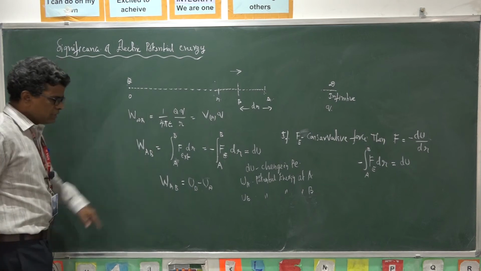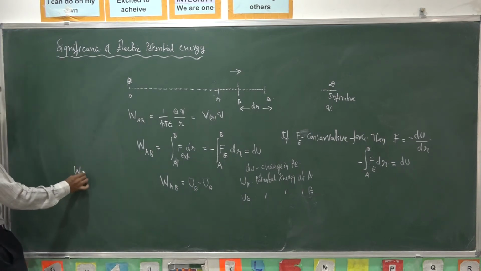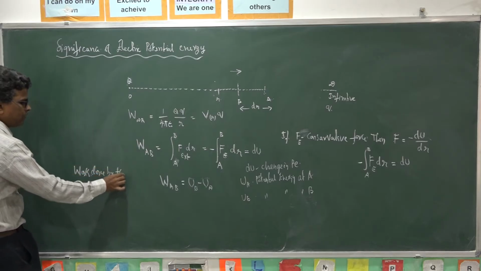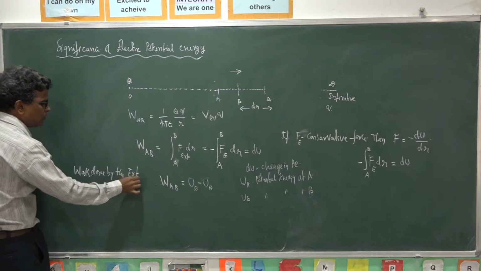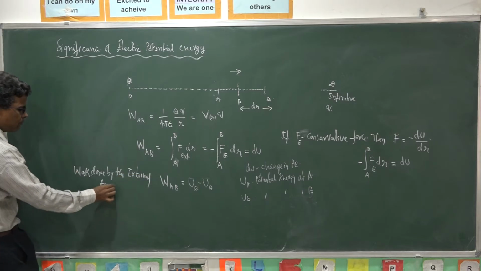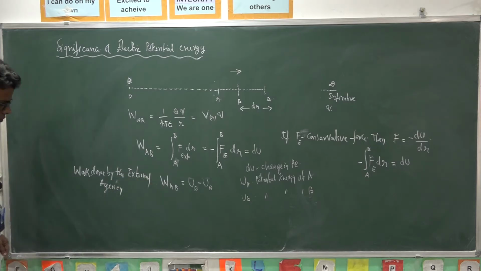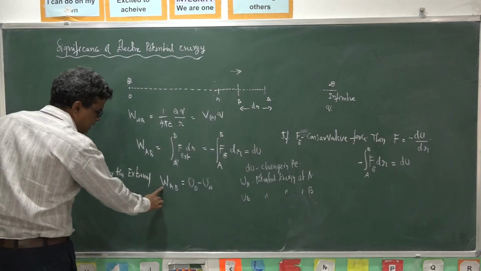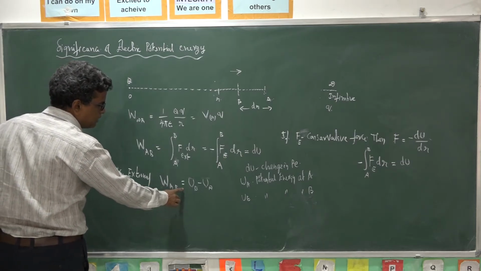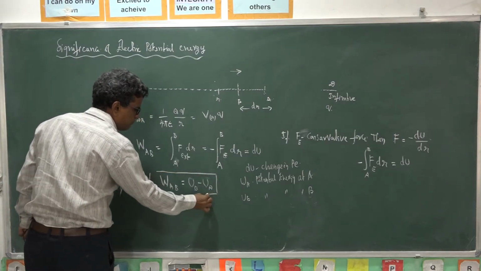This is the work done by the external force, the external agency. The work done to move a charge from A to B is equal to the change in its potential energy.